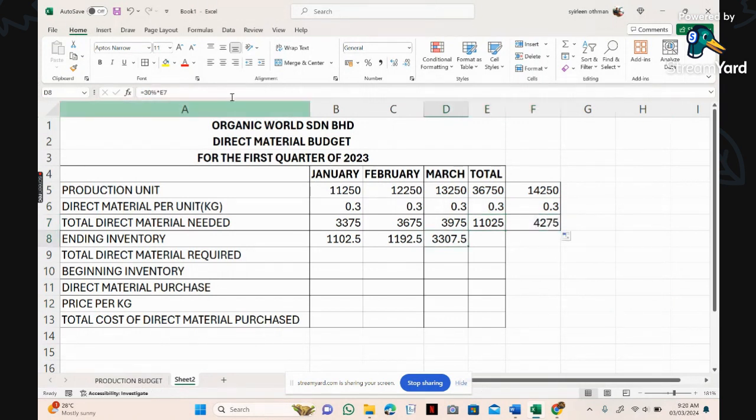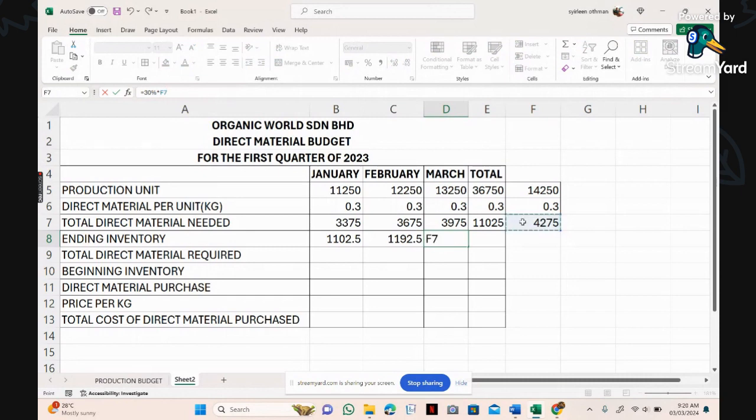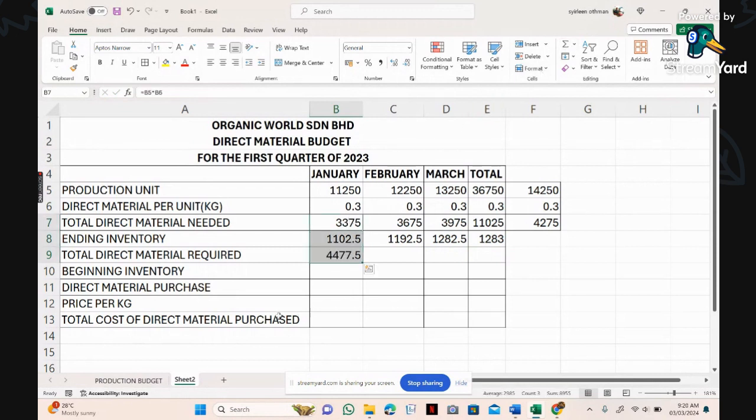Okay, so my requirement is actually from 4275 ni. Sorry. Okay, enter. So you have your ending inventory. Okay, so yang ni sama dengan figure yang ni lah. Okay, enter. Okay, so your total will be total kan? So sum. Okay, sum dan tarik sampai hujung. Okay, so that's your ending inventory.